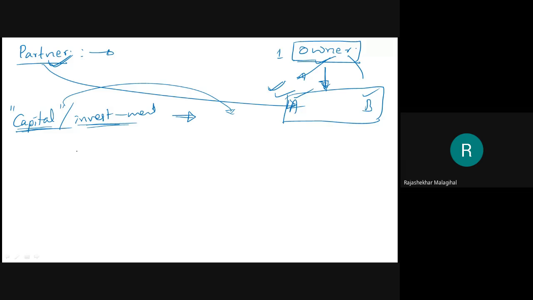As this company started, there is no restriction that A should invest this much only and B should invest this much only. Based on their capacities, they are free to invest whatever they want. He might invest only 5,000 rupees, he might invest 1 lakh rupees, but still, if he is a partner, he will have a share in the profit and loss. This percent of the ownership will come to A, and the remaining ownership will be with B. Like that, the business will be running. This is capital.